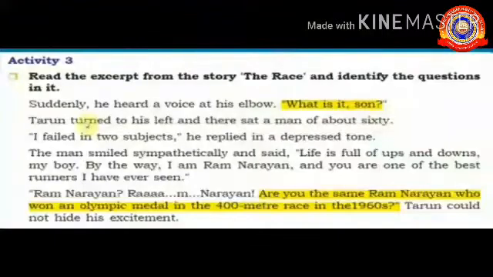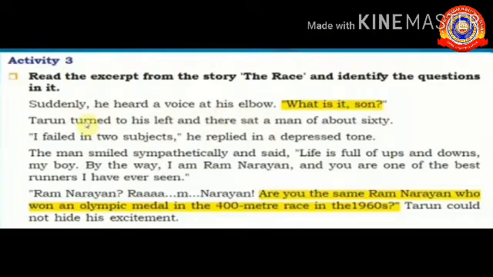Now look at the next activity, activity 3. Read the excerpt from the story The Race and identify the questions in it. Can you identify the question in it? Yes. How can you? It's very easy, no? There will be a question mark at the end of the question. What is his son? Question mark is there. So that is one question.